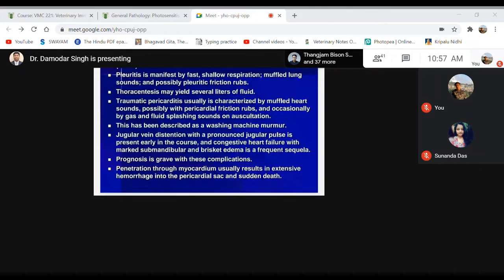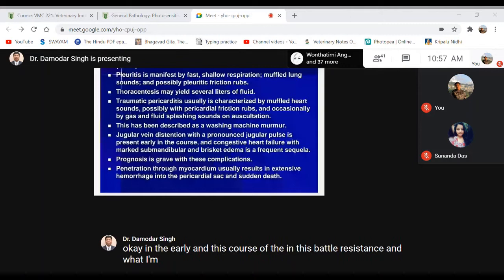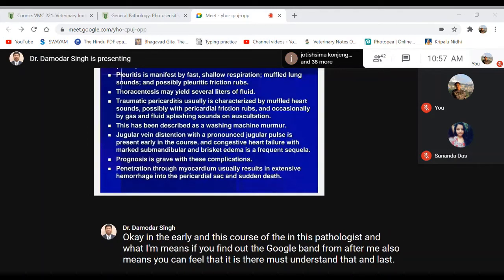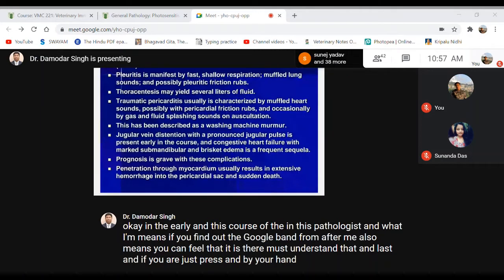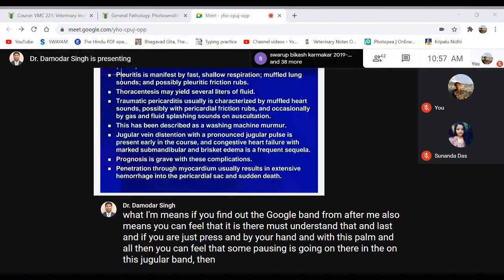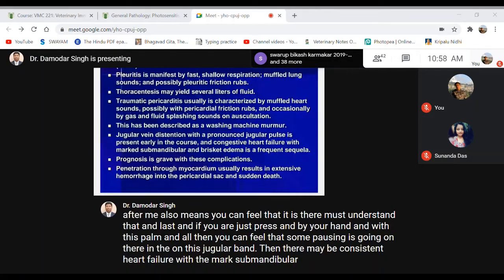Then there may be congestive heart failure with marked submandibular and brisket edema. That means when congestive heart failure is there, there is accumulation of more dependent fluid, associated with the failing heart, particularly in the submandibular area or sometimes in the brisket area, leading to edema. So this is also one of the frequent complications or sequelae, that is, consequences of traumatic reticulopericarditis.